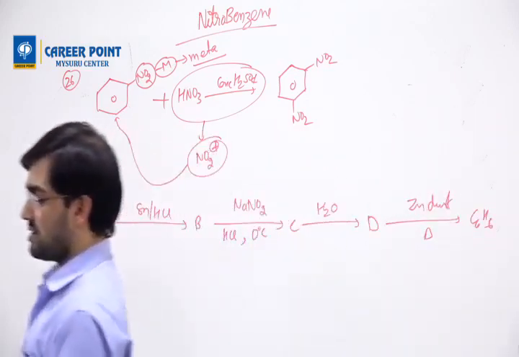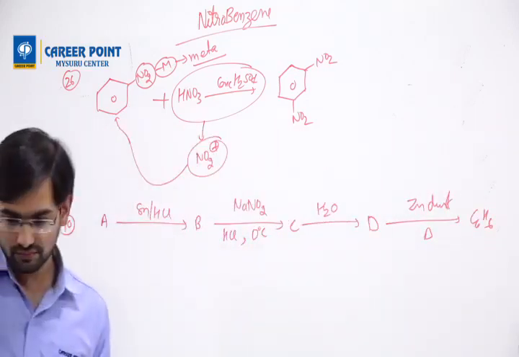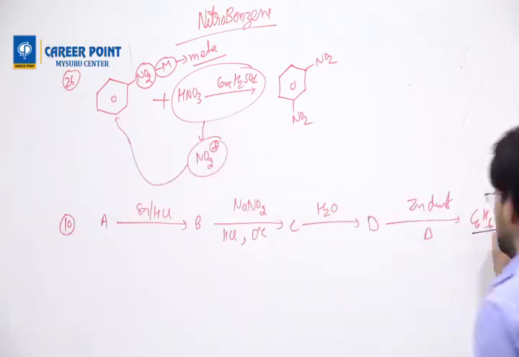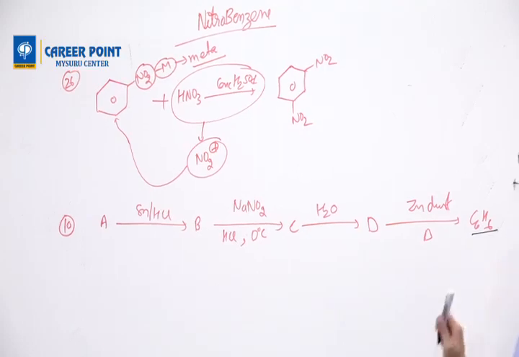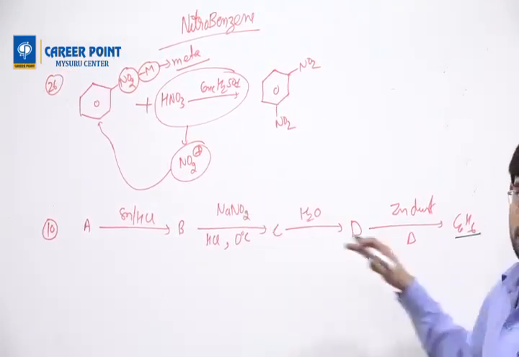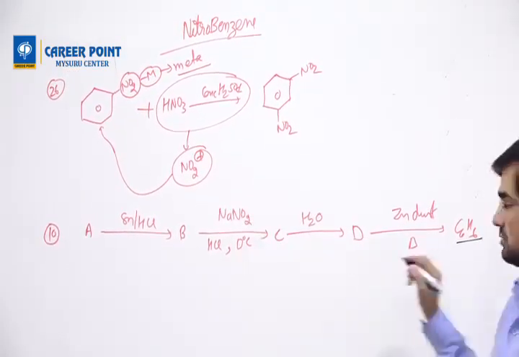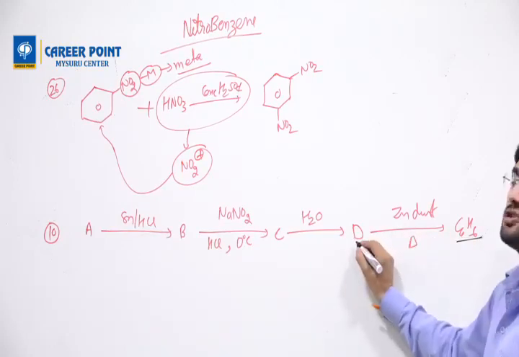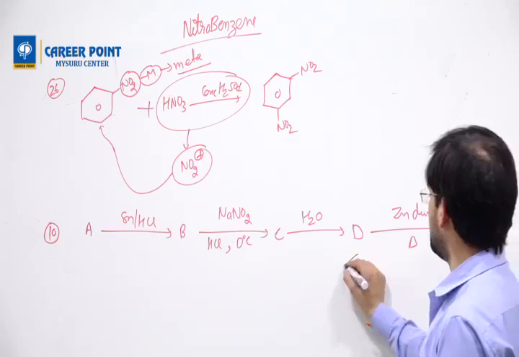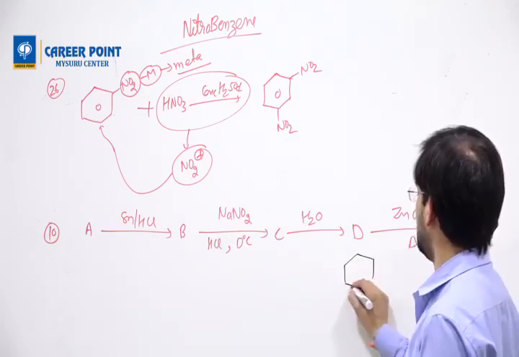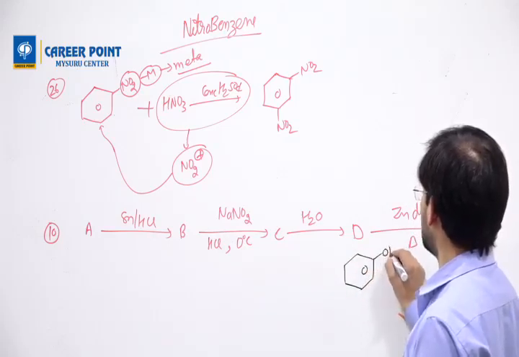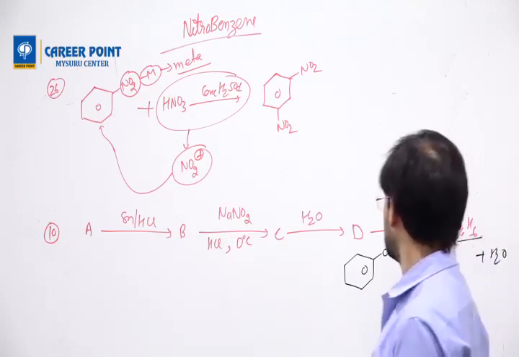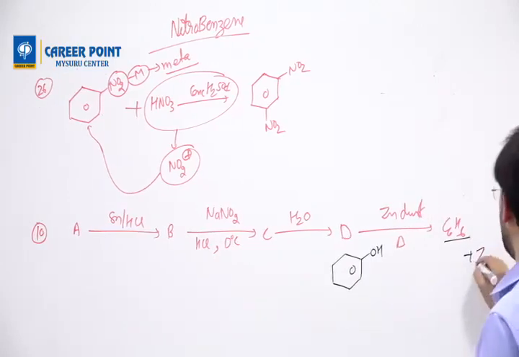If you have this data, then this is benzene, and we go from here to back. D must be phenol. Only then is this reaction possible. If you take phenol with zinc dust, it will form benzene plus ZnO.